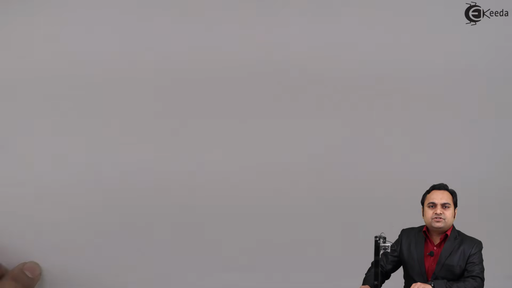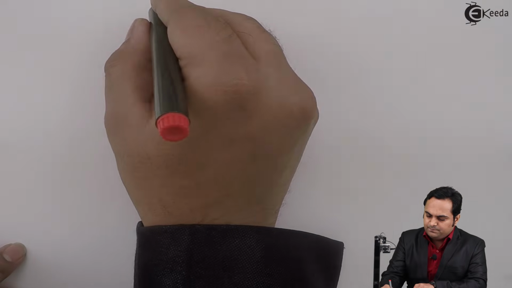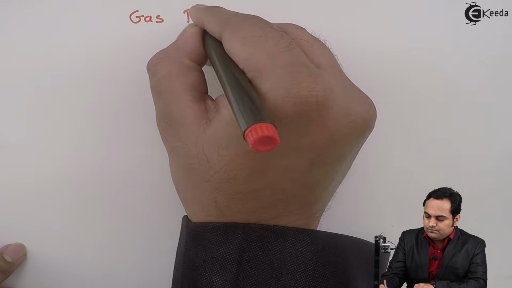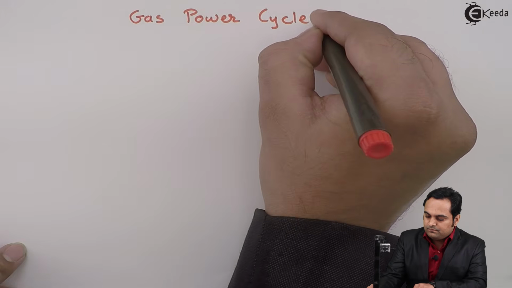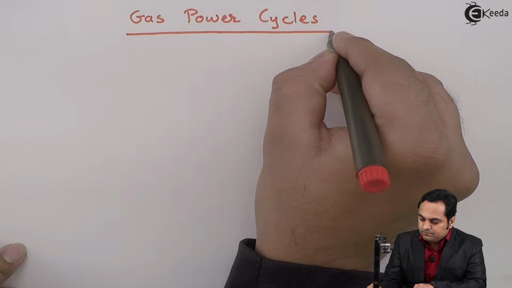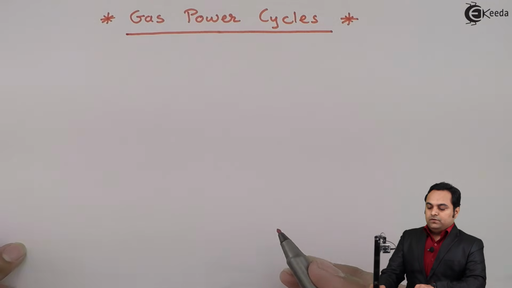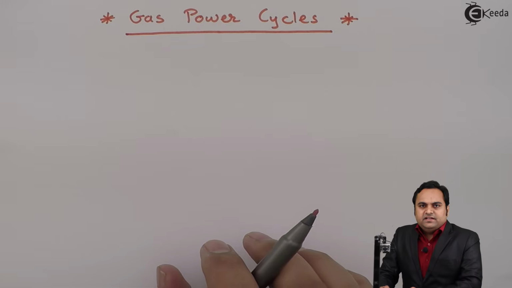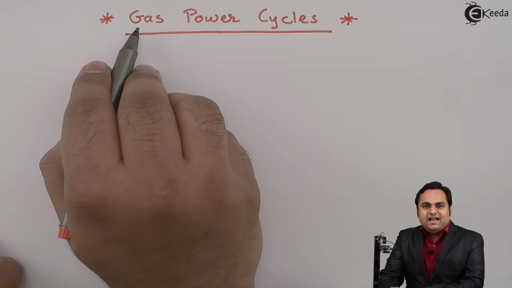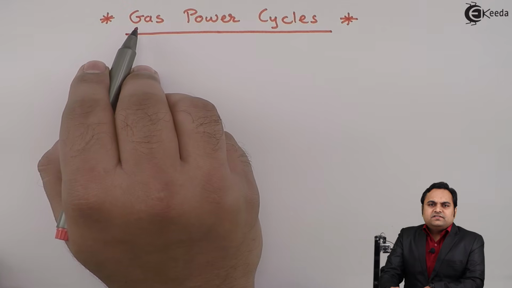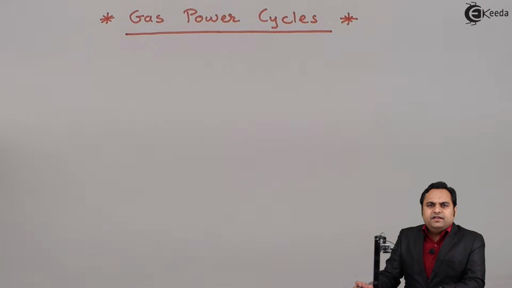Hello friends, here in this video we are going to start a new chapter in thermodynamics, and the name of the chapter is gas power cycles. Now, in gas power cycles, here we have the term gas. This gas is nothing but what is called a perfect gas, and even air can sometimes be treated as a perfect gas. And what is a perfect gas?